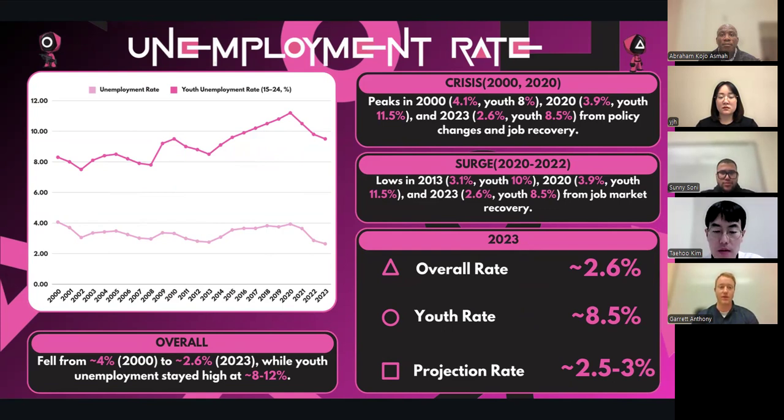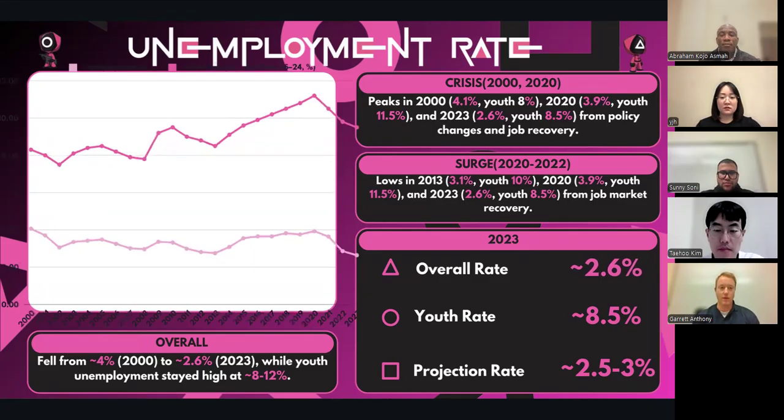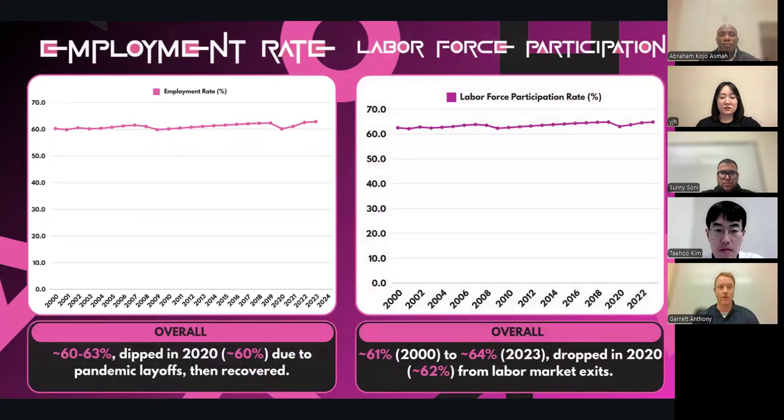This was maintained throughout the 21st century, with the next largest spike in 2020 during the COVID-19 pandemic. Youth unemployment rates largely mimicked this, with greater spikes, being affected most by COVID-19 as opposed to the overall unemployment rate. The projected unemployment rate is 2.6% through the duration of the period.